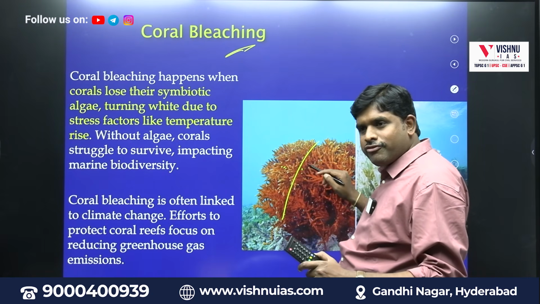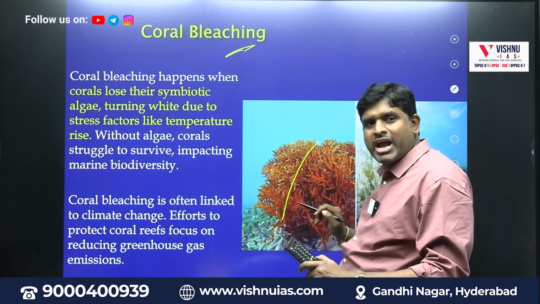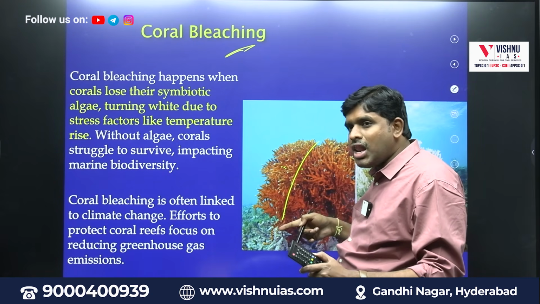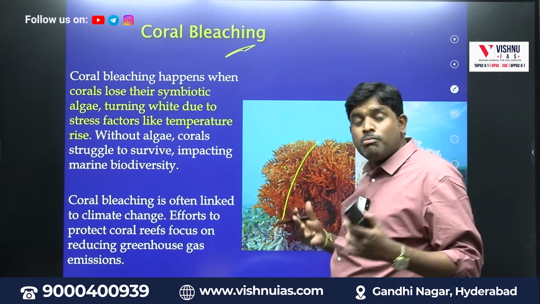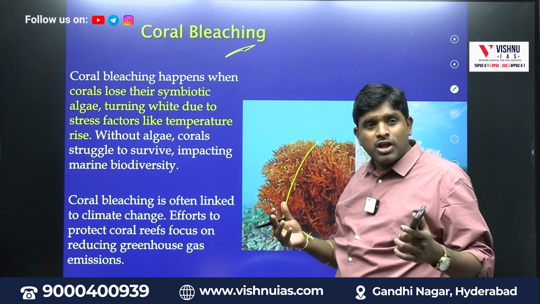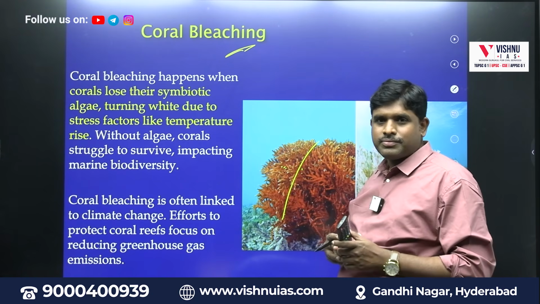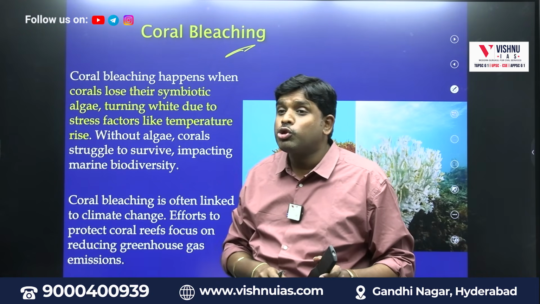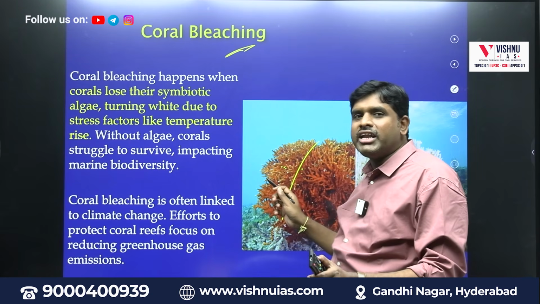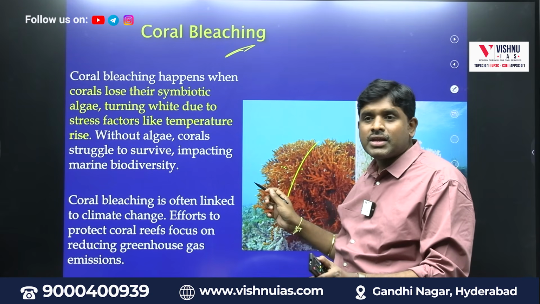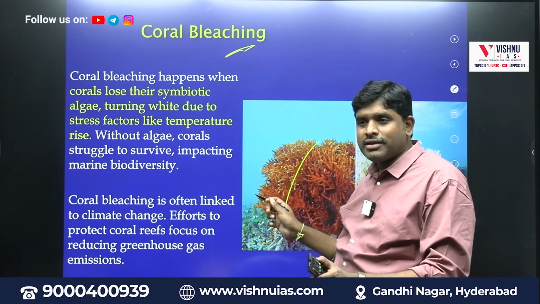If corals need to be more active, what should be present on the coral? Algae. More the algae, more the coral. More the coral, more the algae. But because of eutrophication, the algae is not getting sufficient oxygen, the algae is dying.